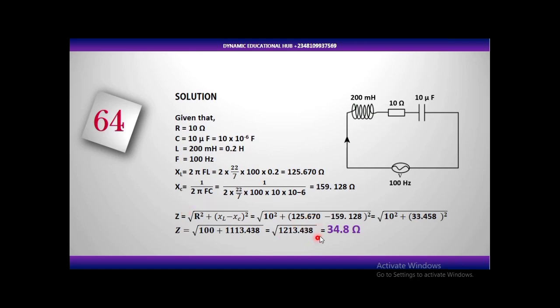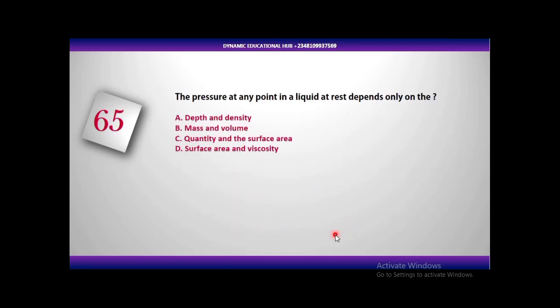Now nobody will give you a question as complex as this. They will give you values that you can easily solve. At the end of the day, the impedance is going to be a perfect square, so that you won't get decimals. In fact, you don't even need the calculator that JAMB is going to provide you for solving your physics question. So let's move to the next question.